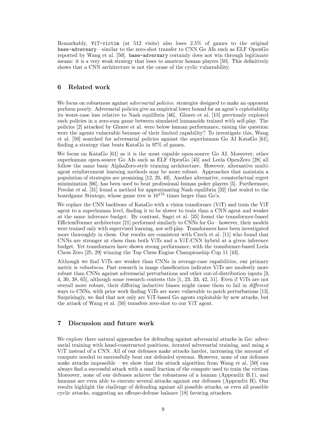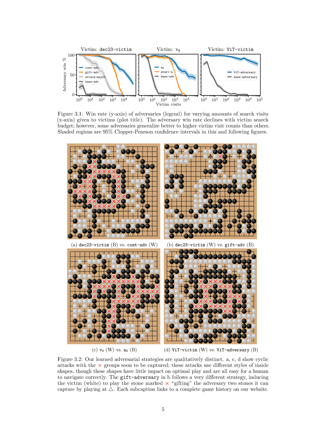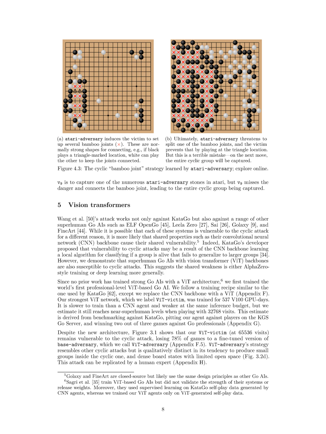This method aims to create a robust agent by repeatedly defending against new attacks until the space of possible attacks is exhausted. The results show that each defender learned an effective defense against the simulated adversary, but rarely reached a 100% win rate, indicating partial protection against attacks. The final victim remains vulnerable even at high visits, showing that while the method makes attacks harder, it does not make attacks impossible, highlighting the challenge of defending against all possible attacks in the domain of Go.